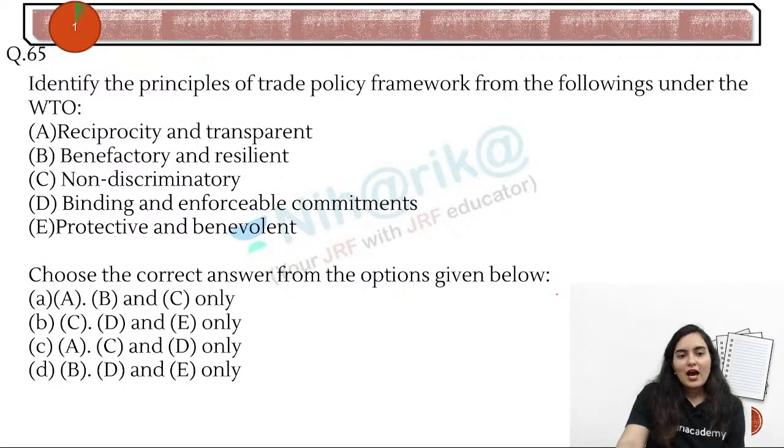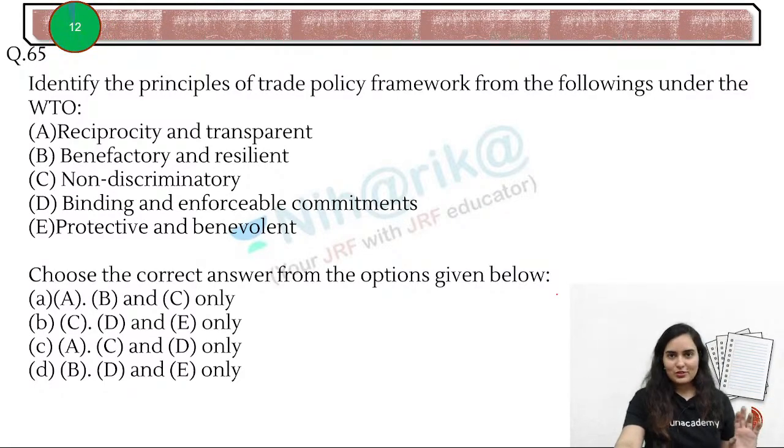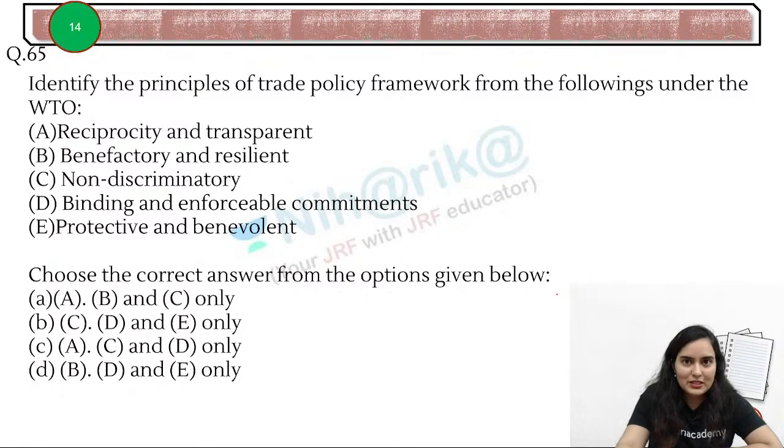Now, next one. Identify the principles of the trade policy framework from the following under the WTO. What do you think? Again, in WTO, they have asked a little bit in-depth question. Trade policy framework. Don't you think it should be transparent? Trade policy should be transparent.